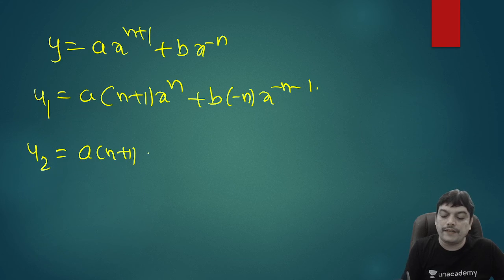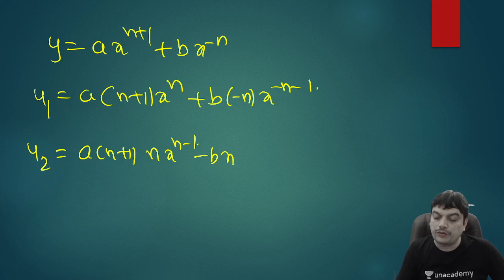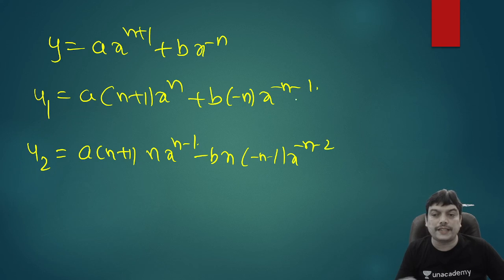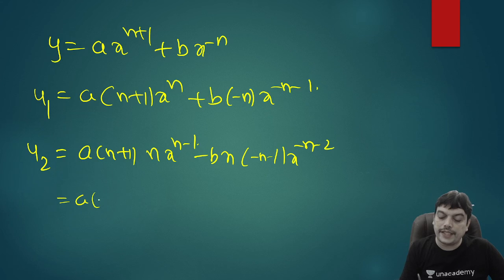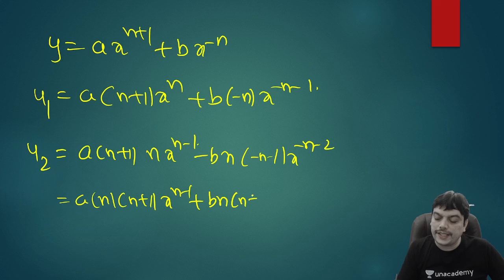x power n will have a derivative again nx power n minus 1, minus bn into, what is the derivative for x power minus n minus 1? Minus n minus 1 into x power minus n minus 2. 1 will subtract again in the power. So then you can see it is a times n into n plus 1 x power n minus 1 plus b times n into n plus 1 x power minus n minus 2.